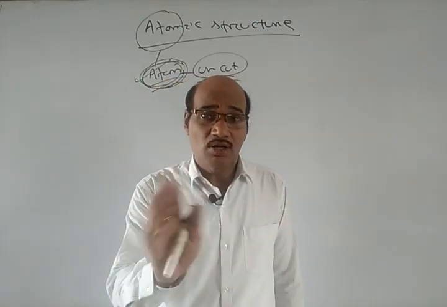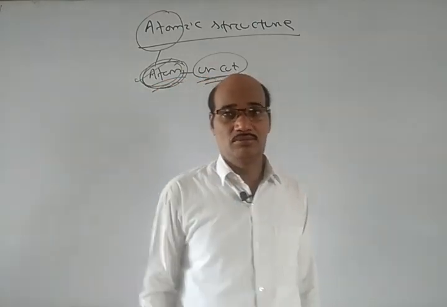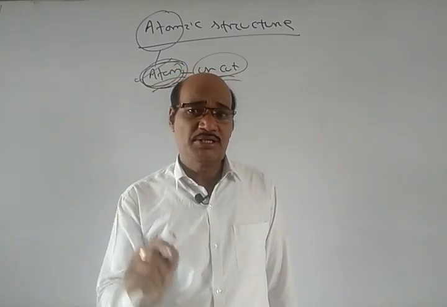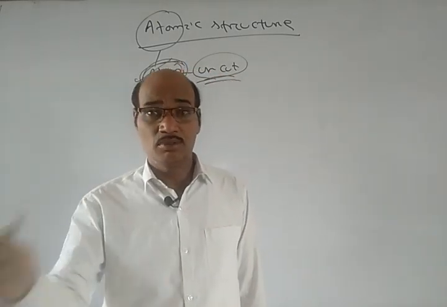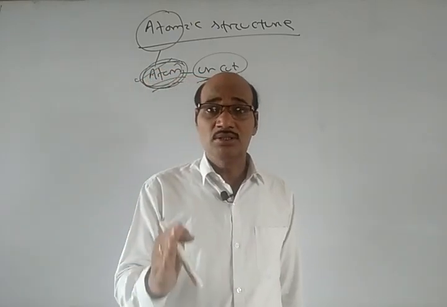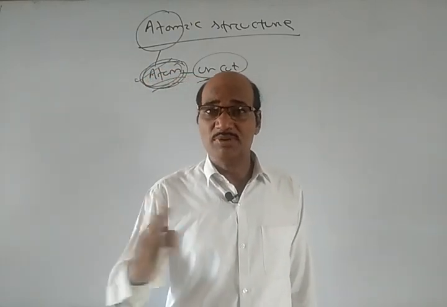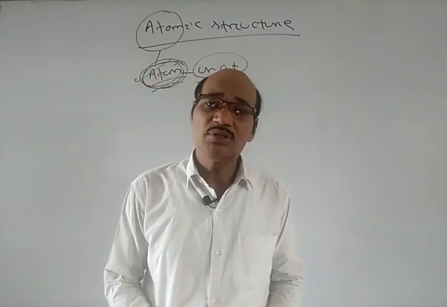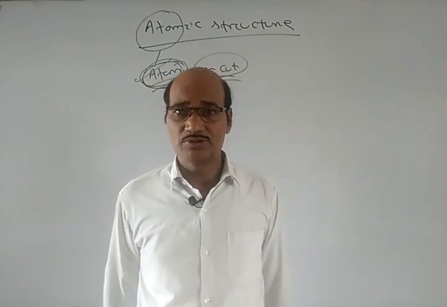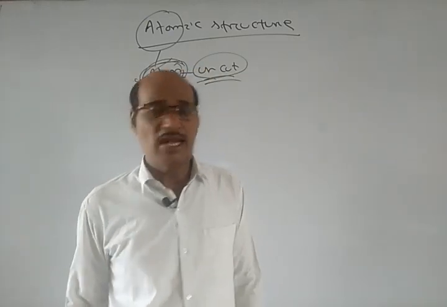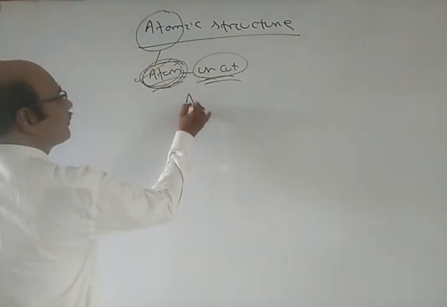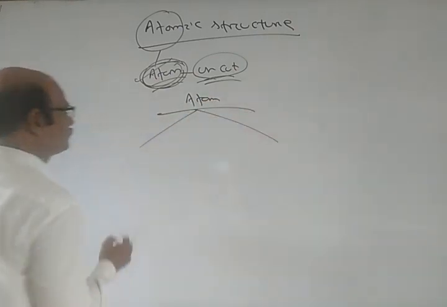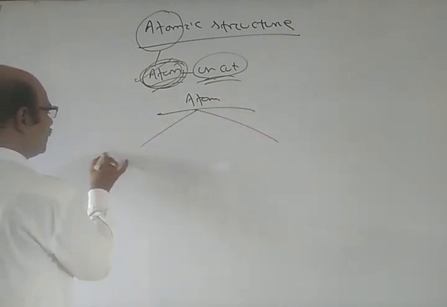Atom is not the smallest particle of matter. No doubt, it is the particle which can take part in a chemical reaction, but this is not the last particle of matter. The atom also has many subatomic particles, and in the atom we have two kinds of subatomic particles.